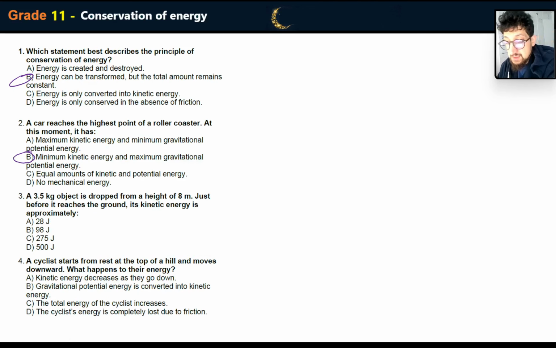So that's the answer. A 3.5 kilogram object is dropped from a height of 8 meters. Just before it reaches the ground, its kinetic energy is approximately what? So GPE is going to be converted to kinetic energy. So if we find GPE, we can find the kinetic energy. So it's going to be mgh, or 3.5 multiplied by 9.81.